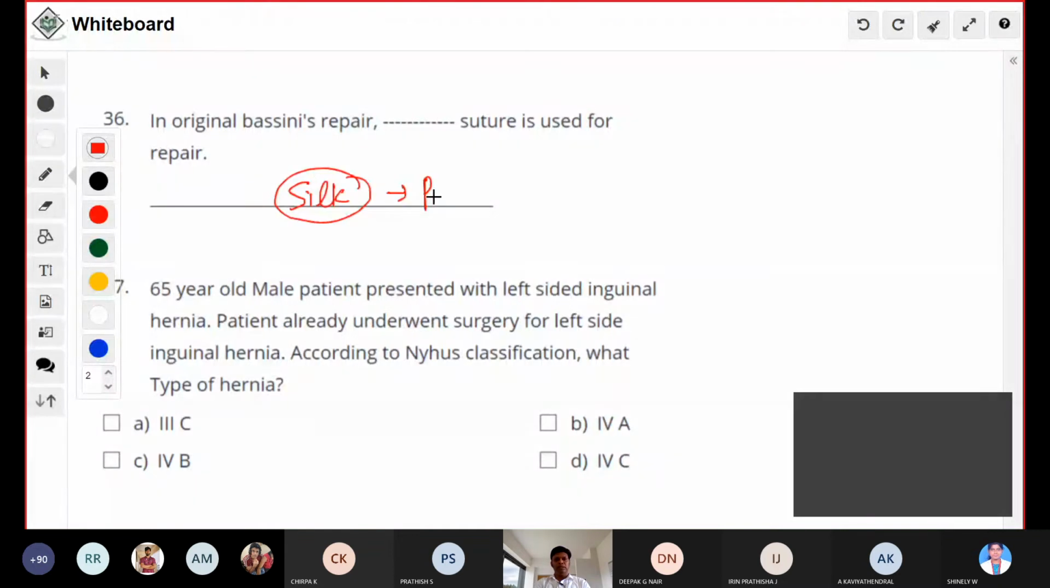Nyhus classification. A left-sided inguinal hernia, the patient already underwent surgery for a left-sided inguinal hernia. What is the answer? This is a recurrence. Number one, it is recurrent. Recurrence comes under type 4. Is it 4B or 4A? Yes, sir. A.